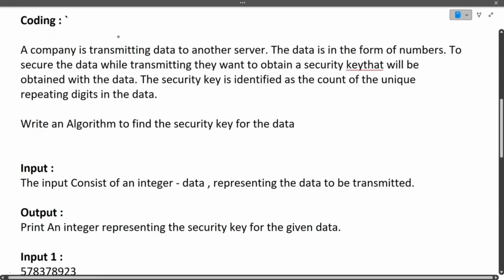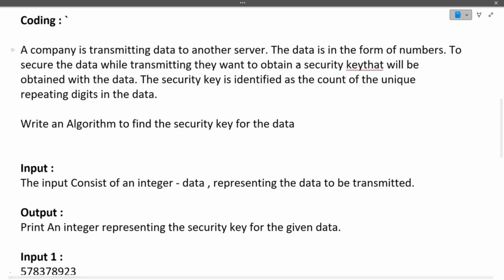The question here is: a company is transmitting data to another server. The data is in the form of numbers. To secure the data while transmitting, they want to obtain a security key that will be transmitted with the data. The security key is identified as the count of the unique repeating digits in the data. So this is a simple and small question. Write an algorithm to find the security key for the data.